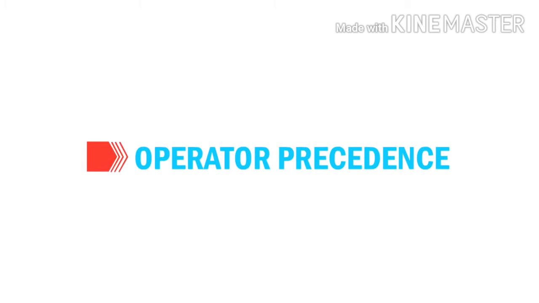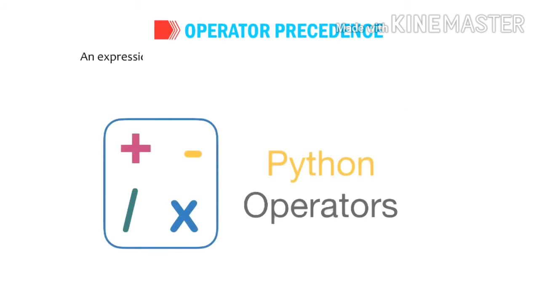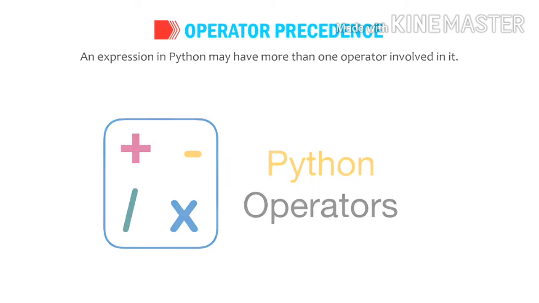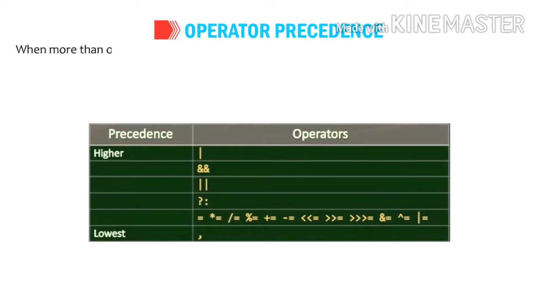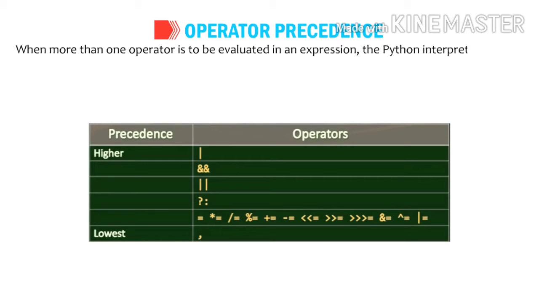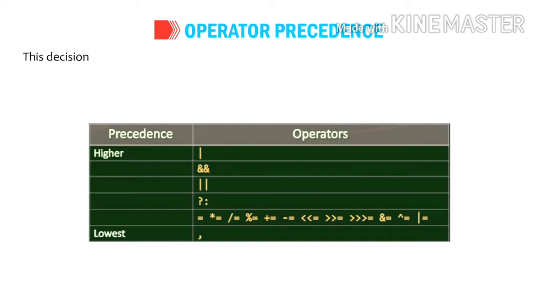Came again with a new topic, that is operator precedence. In the last class, we discussed what operators are. In this class, we discuss operator precedence. In Python, it follows the operator precedence from highest to lowest. Like the BODMAS rule in mathematics, Python also follows the BODMAS rule. That is, the operator with the highest precedence is interpreted first, down to the lowest.